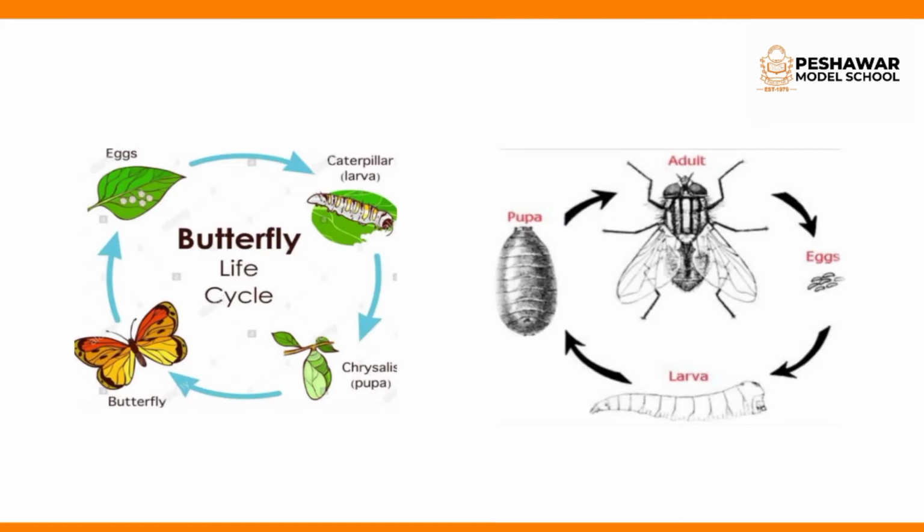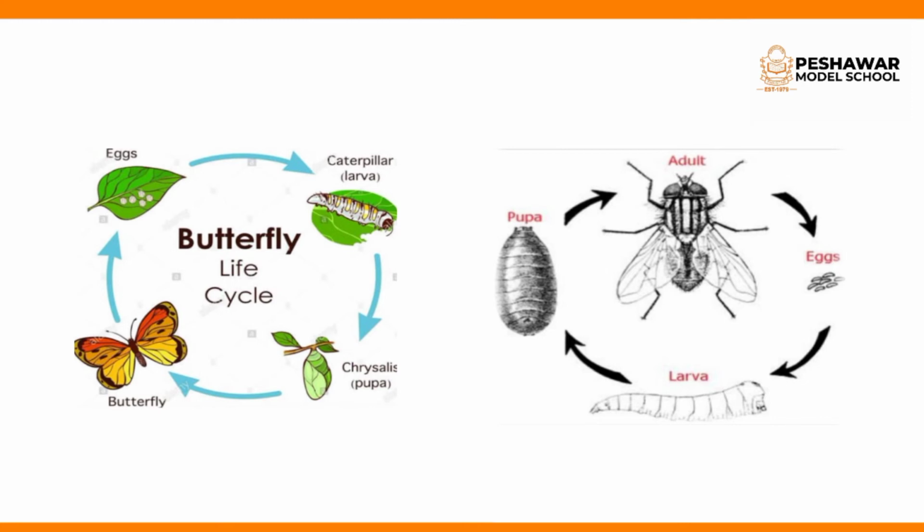Now look at the life cycle of the butterfly and the life cycle of the housefly. As I have told you, some insects have a 3-stage life cycle and some have a 4-stage life cycle. Butterfly and housefly are examples of a 4-stage life cycle.